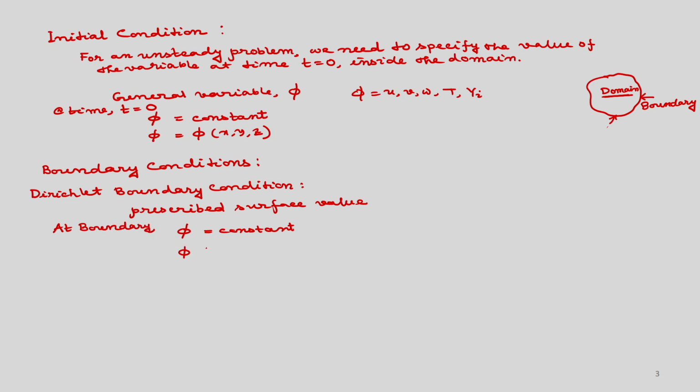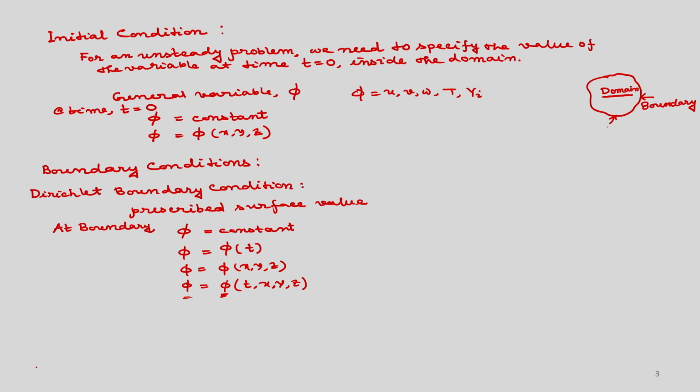Then it may be temporally varying, okay, it may be function of time. It may be spatially varying, so phi is function of x y z, or it may vary both in time and space. So, you are specifying the value at the boundary. So, that is known as Dirichlet type boundary conditions.